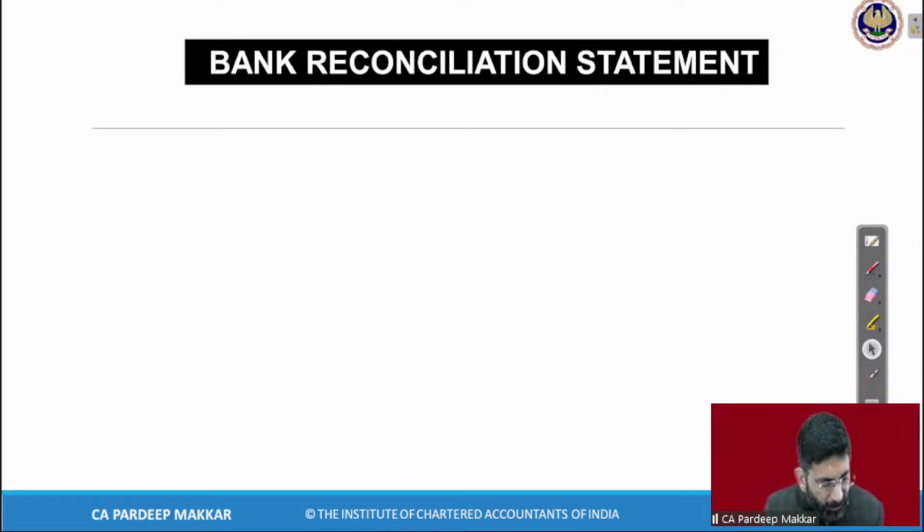So let's understand the thing. Sir, what should be the base while making BRS, cash book or passbook? Already mentioned, beta Ritu, that this is all about you and the question. If cash book balance is given, you will have to take passbook as a base because we have to tally it with the passbook. If passbook balance is given, we have to take cash book as a base because we have to go to that. If we are doing overdraft as per cash book, we will treat it the same as balance as per cash book. Exactly right, beta. There is no problem with the amount in negative.